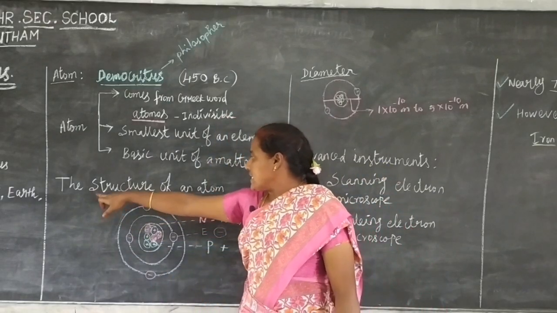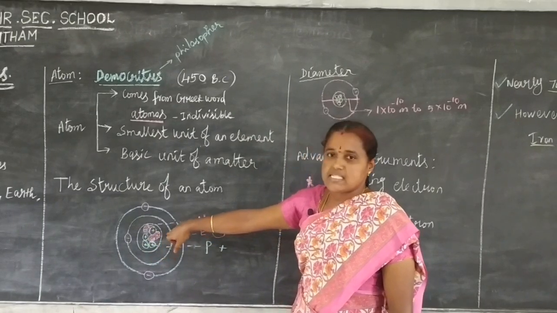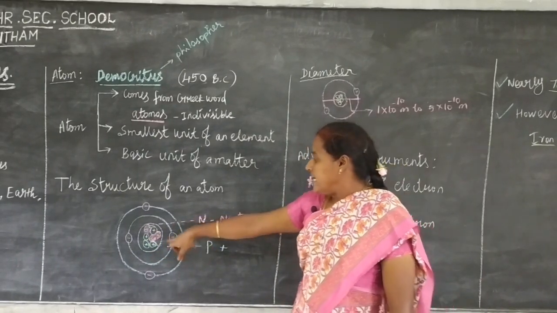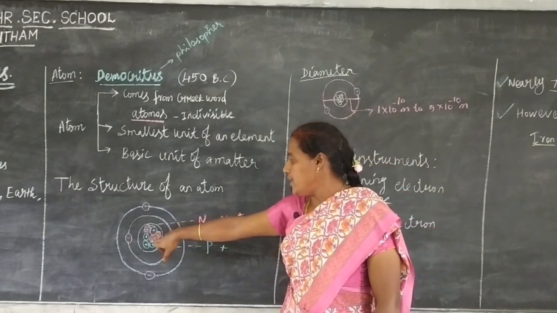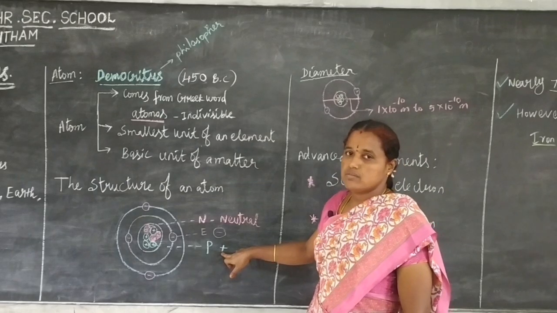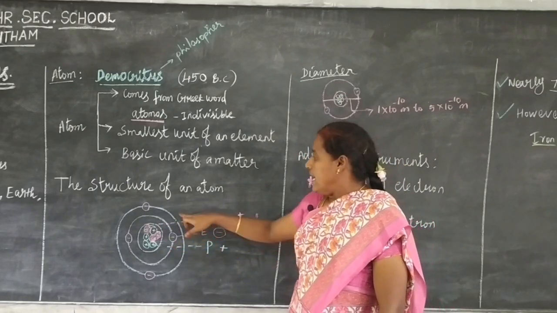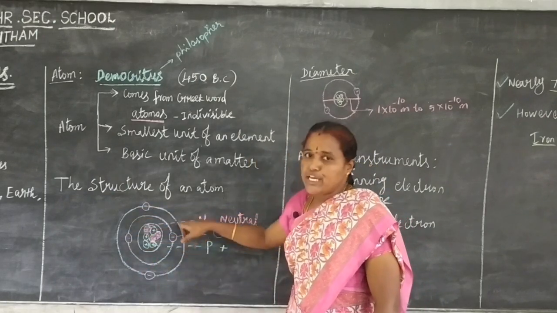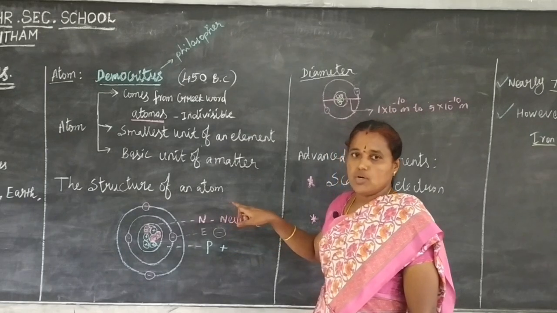Next, the structure of an atom. See here. This is the basic structure of an atom. The center part is the nucleus. It contains protons and neutrons. Proton has a positive charge. Neutron is neutral. Electrons revolve around the nucleus. Electron has a negative charge.